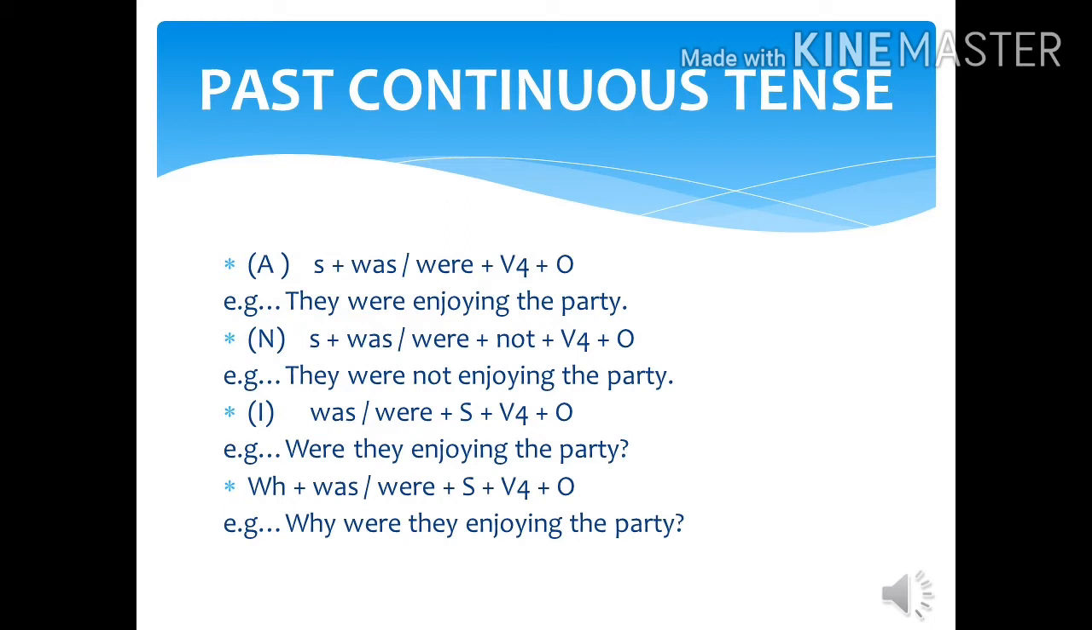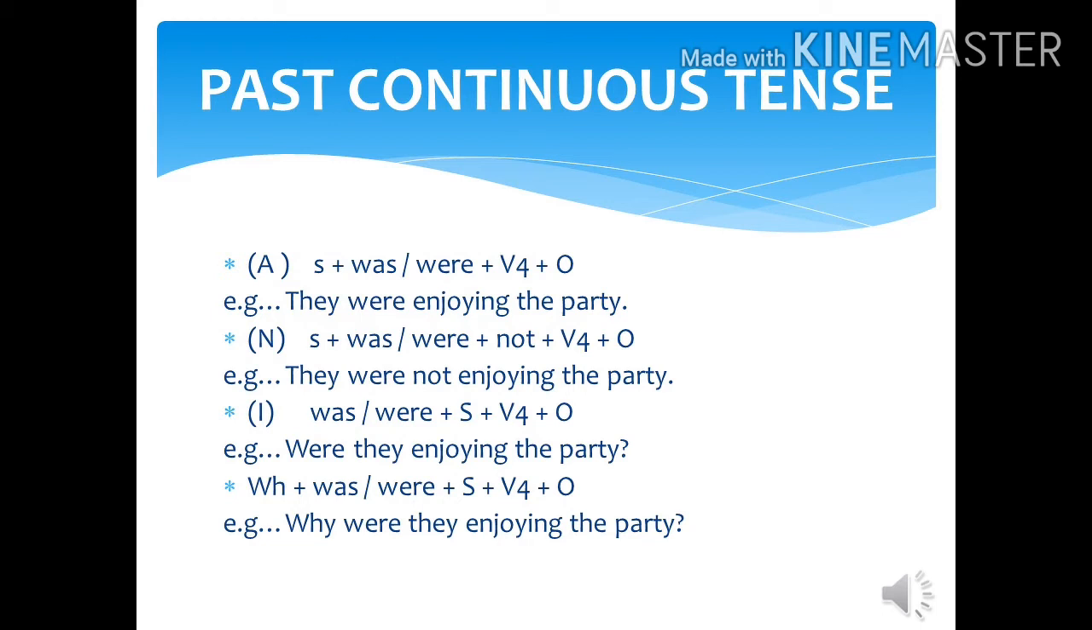Let's move to its negative sentence. In negative sentence, subject with was, were, with the addition of not, then fourth form of verb will be used and object will be placed at the end. Like, they were not enjoying the party. Now let's discuss interrogative. Of course, helping verb will be placed at first, like was, were, with subject, with fourth form of verb and object. Like, were they enjoying the party?